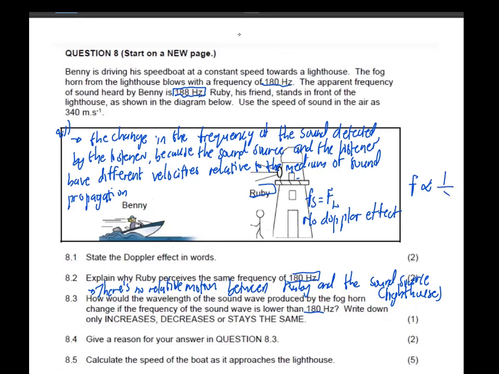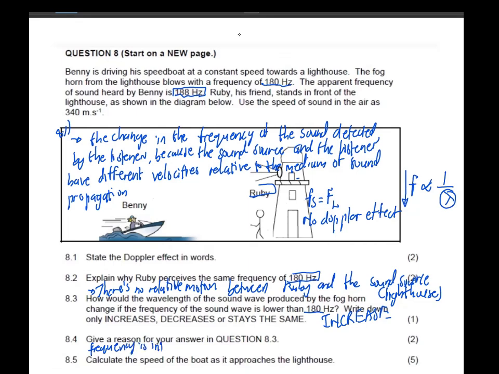It's inversely proportional. So if the frequency is now lower than 180 hertz, what will happen to the wavelength? Obviously, the wavelength will increase, right?